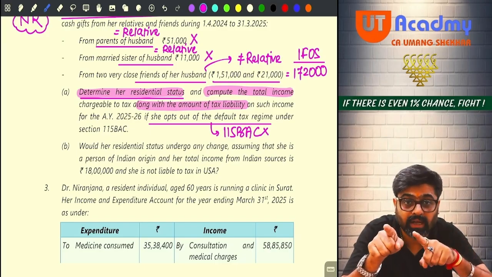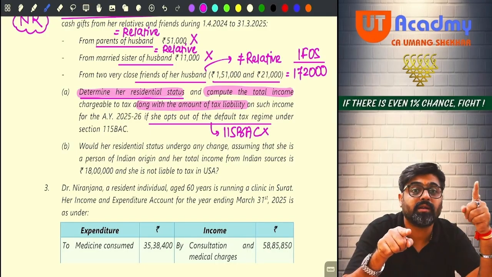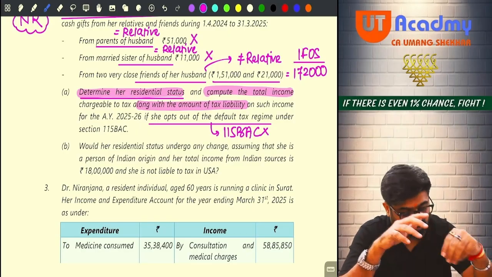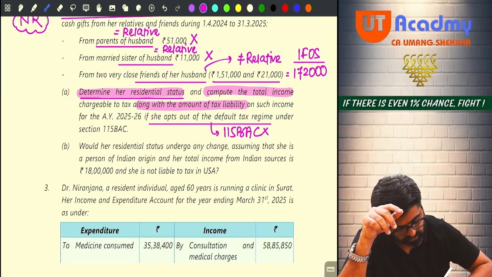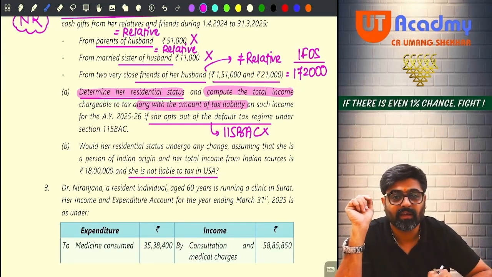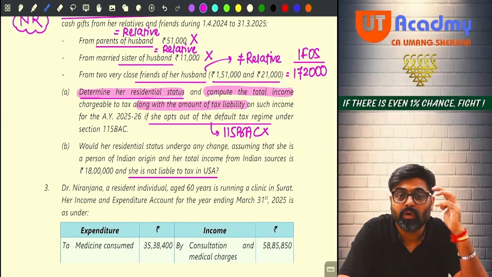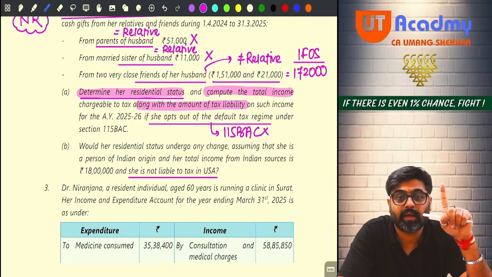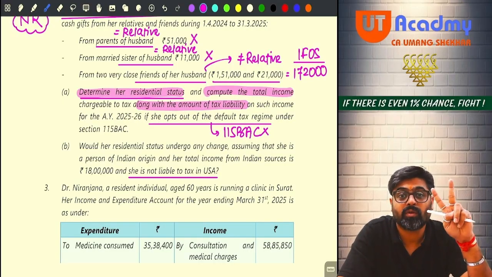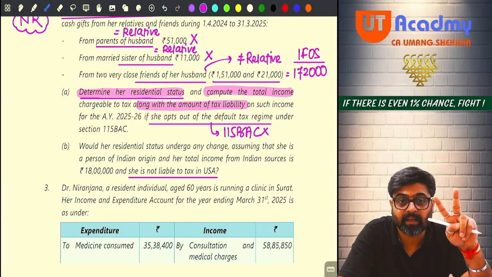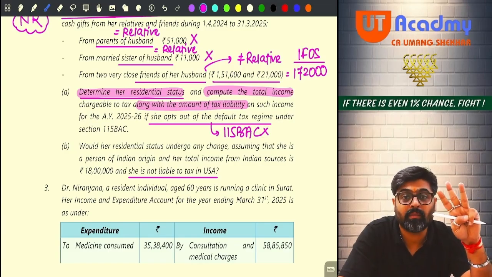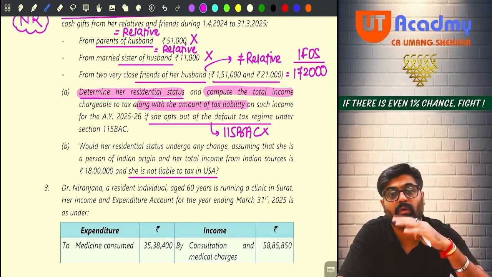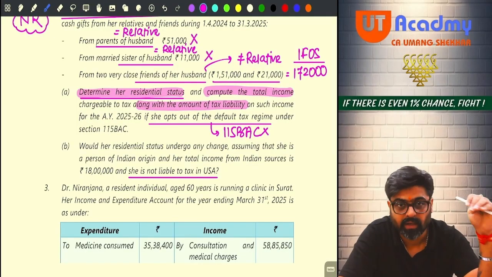And if you try to cover her under 61A deemed resident, you cannot. This information is given: she is not liable to tax in USA. Meaning they want you to think about the deemed resident concept also. If you are an Indian citizen, your total income is more than 15 lakhs and you are not liable to tax in another country, then you are a deemed resident in India. If you are not becoming a resident, then you are becoming a deemed resident.